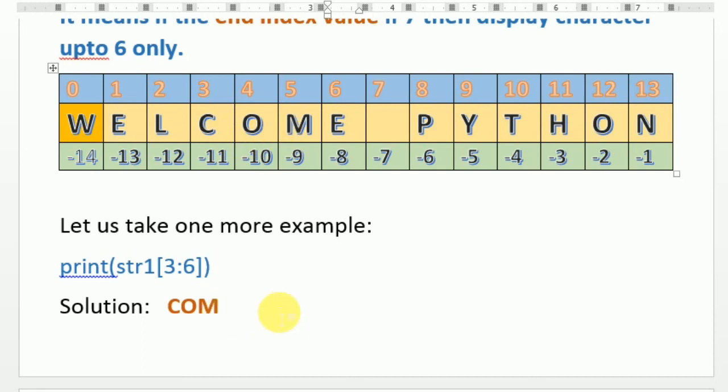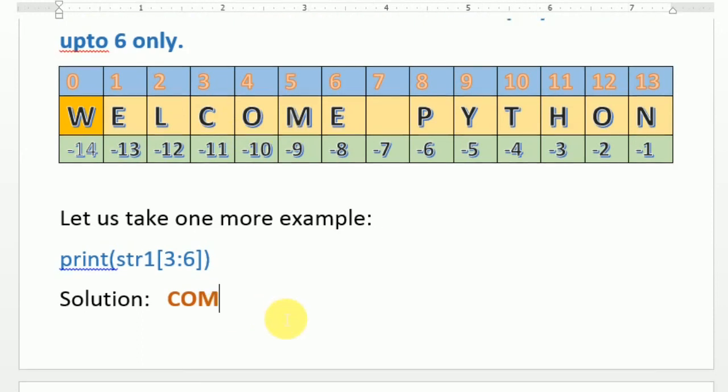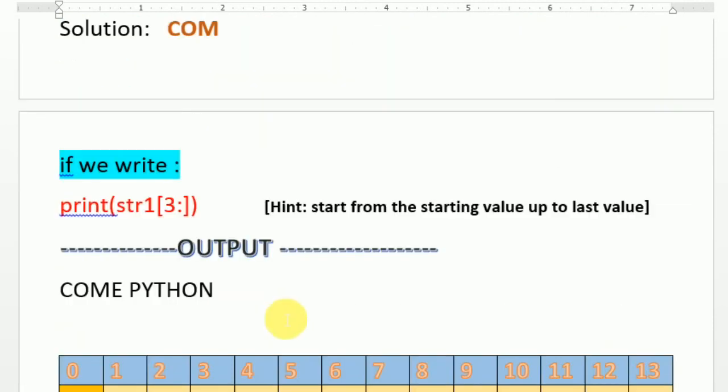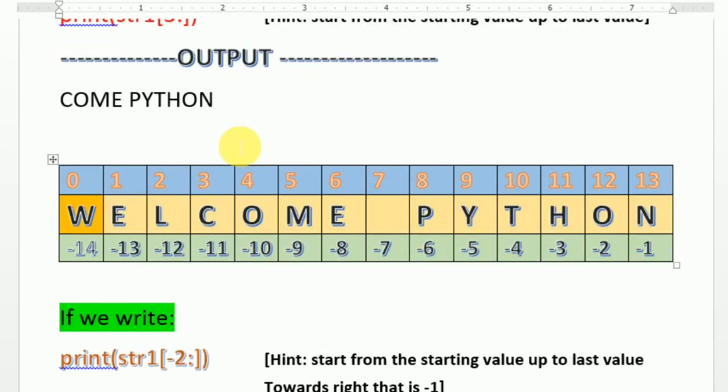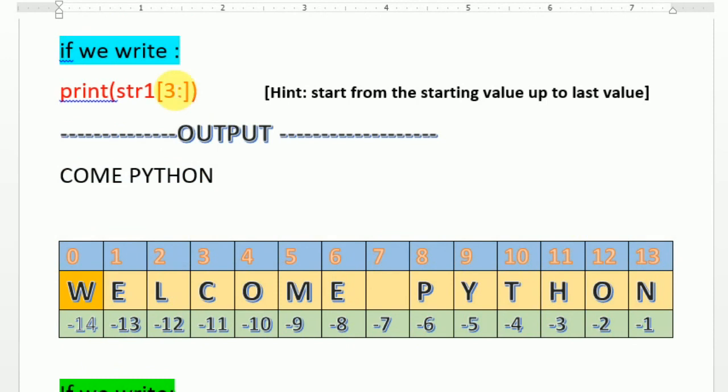Now let us take another example. We move to another example, and that example is 3 colon. The first value is given but the last is not given. So you have to start from the third up to the last character, that is N.